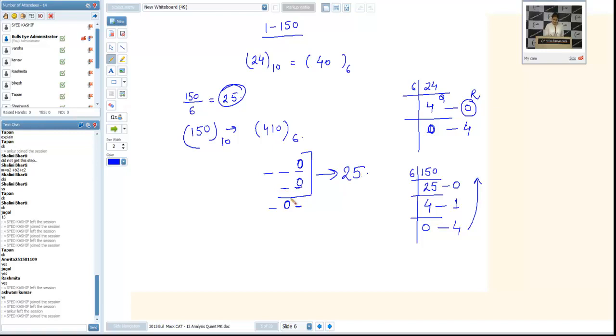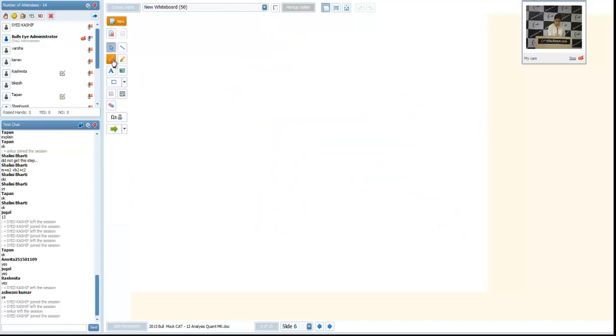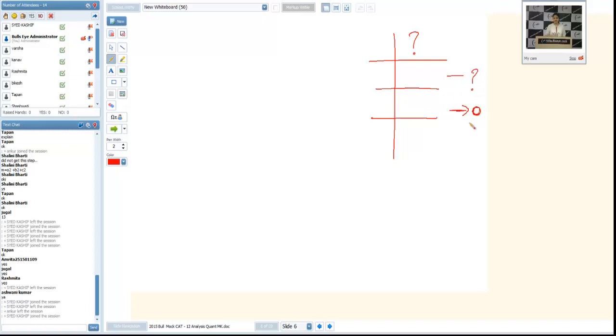Now, if we talk about middle digit as 0, how can we calculate this? If I take any number, when dividing, any digit I am getting here, at the second step we need a 0 here. It means we need a number at the second step which is a multiple of 6. It can be 6, it can be 12, it can be 18, and so on.